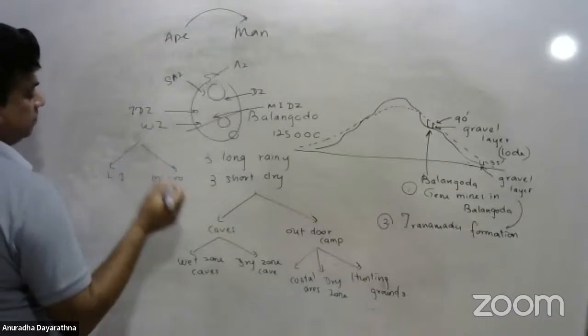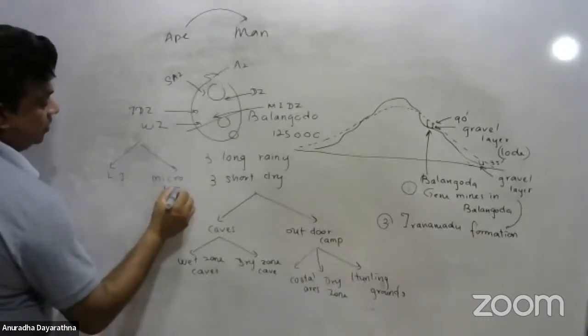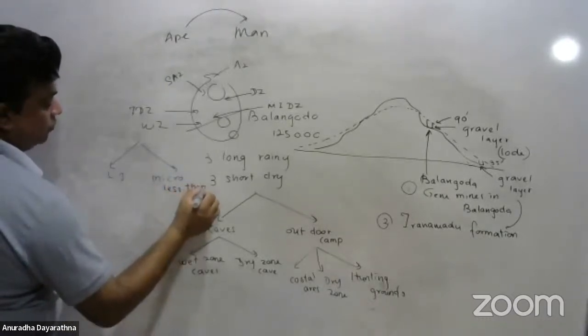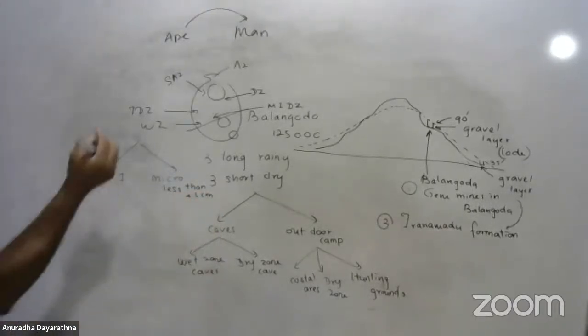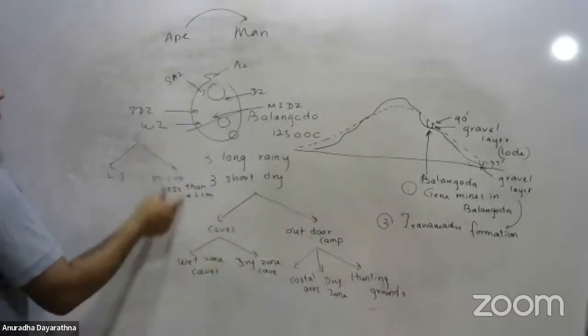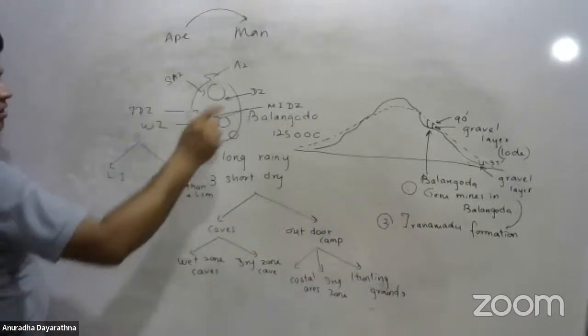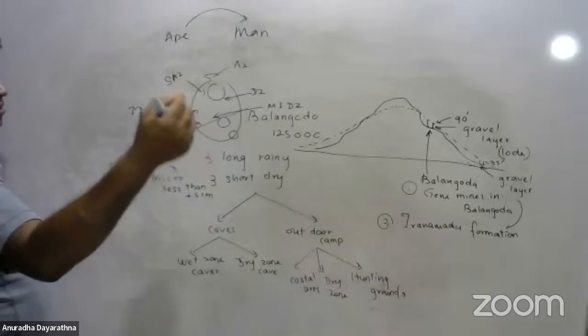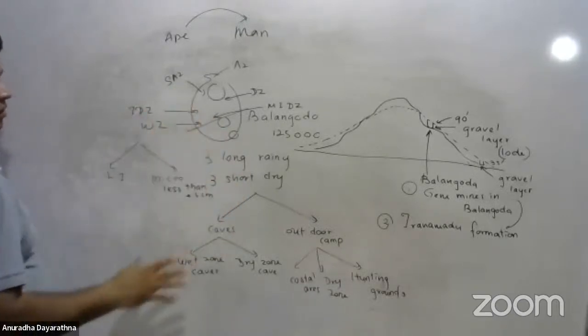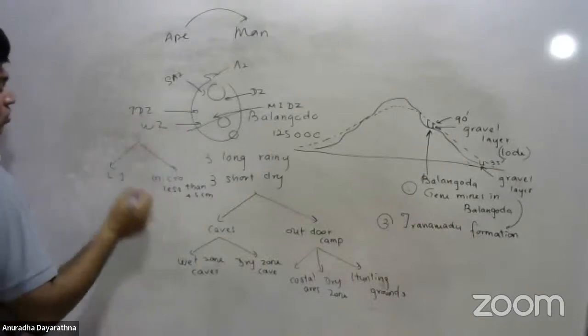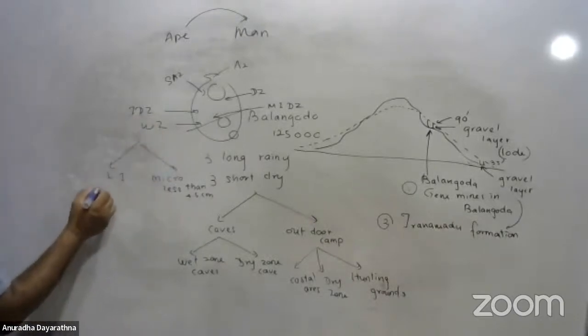Micro means these implements are less than 4.5 centimeters in length. Very small. You can't make these micro implements using granite, because when you make a granite implement smaller and smaller, it will be easily breakable. So for large implements, they use granite.